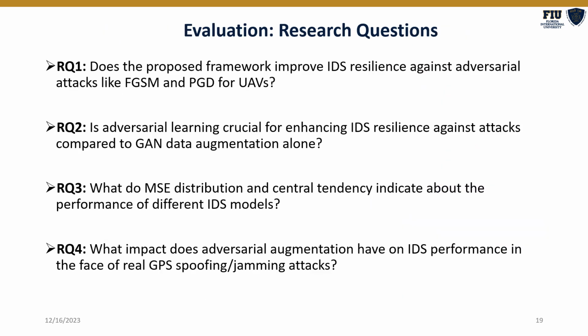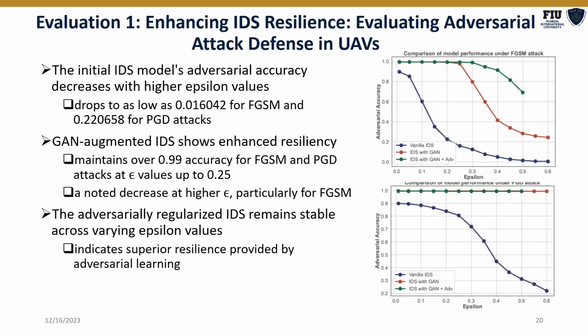To analyze whether our proposed solution augments the resilience of the IDS for UAVs against adversarial samples, we had these four research questions, which we answer in the following slides. For all our evaluations, we utilized three models: the original model with just the autoencoder based IDS, the GAN data augmentation in the autoencoder based IDS, and thirdly, GAN data augmentation along with the use of adversarial samples as a regularizer. We tested all three IDS models under the FGSM and PGD attacks.